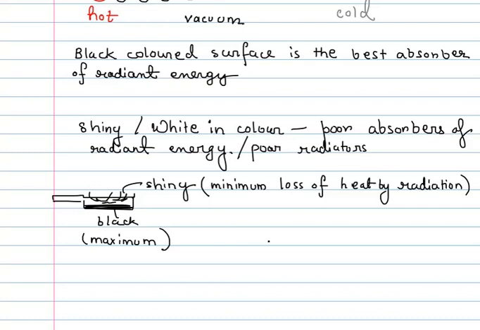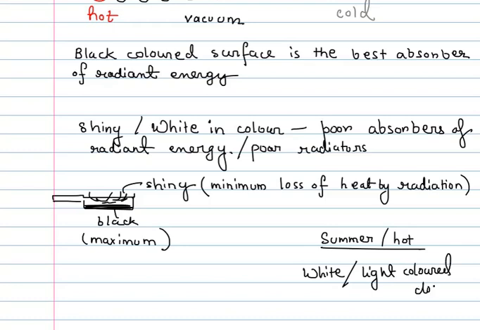And it is for the same reason, it is pretty obvious, that if the weather is hot during summer, we prefer wearing white or light colored clothes.